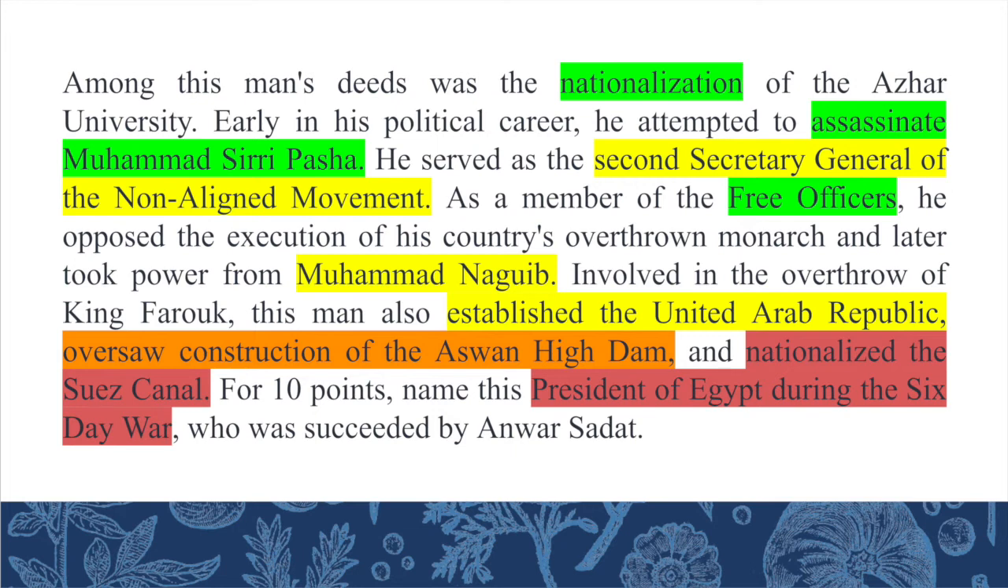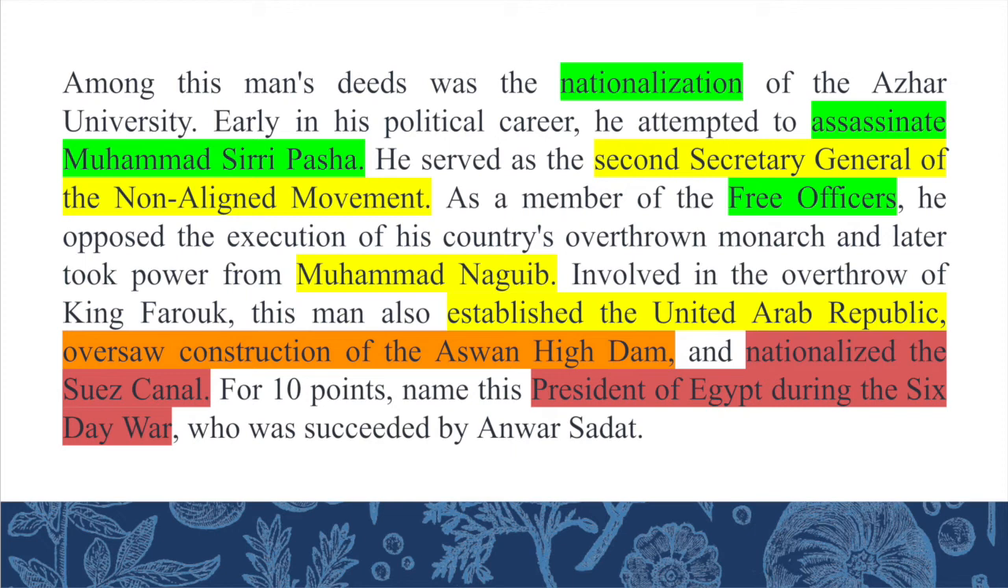Next, on to the clue that he served as the second Secretary General of the Non-Aligned Movement. So we know that the Non-Aligned Movement originated in the 1950s as an effort by some countries to avoid the polarized world of the Cold War between the pro-Soviet communist countries belonging to the Warsaw Pact and the pro-American capitalist countries belonging to NATO. Josip Tito of Yugoslavia acted as its first chair, and our man in question, Nasser, acted